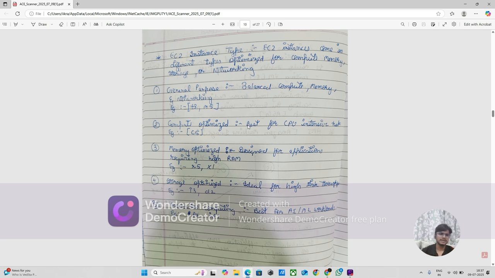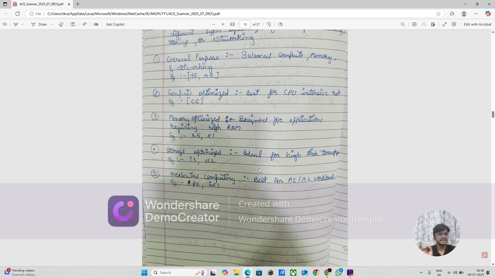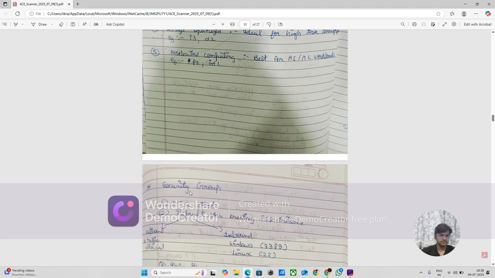And if you are just learning, general purpose will give you a free eligible EC2 instance. Compute optimized is best for CPU intensive tasks. And memory optimized, if you read this you can understand, is designed for applications requiring high memory. Storage optimized is ideal for high disk throughput. Accelerated compute is best for AI workloads. So these are the types, you can learn this.